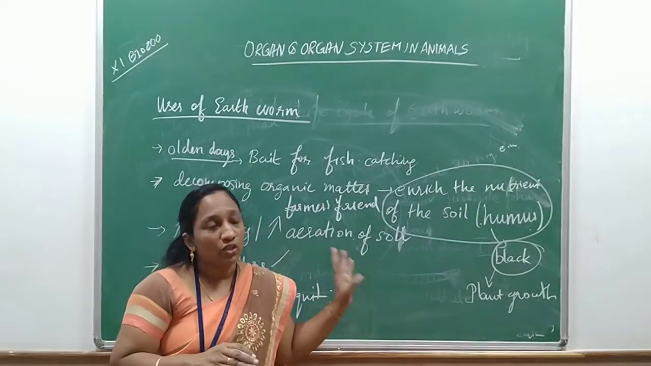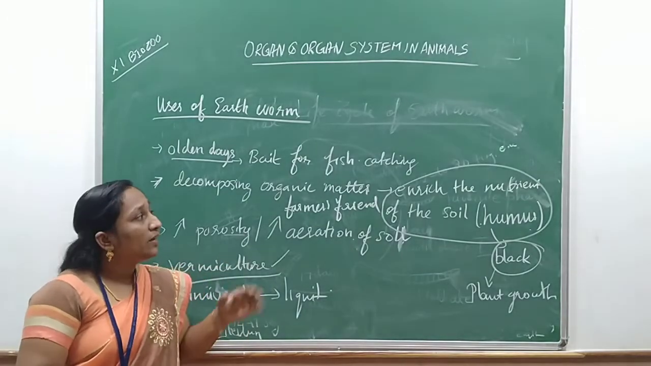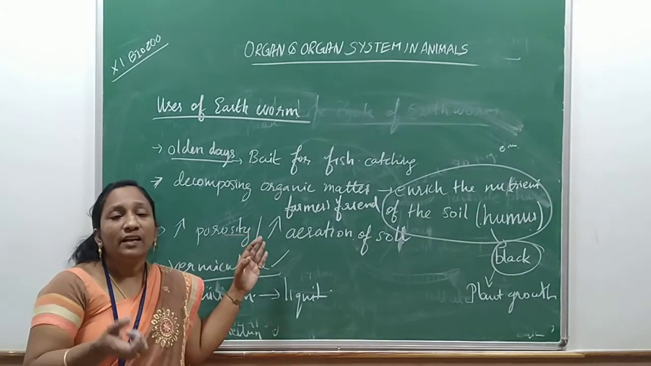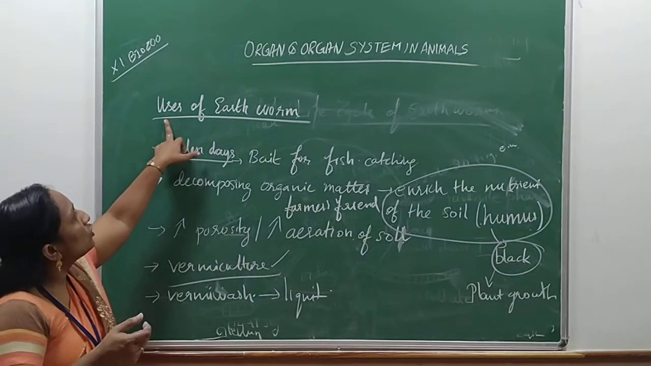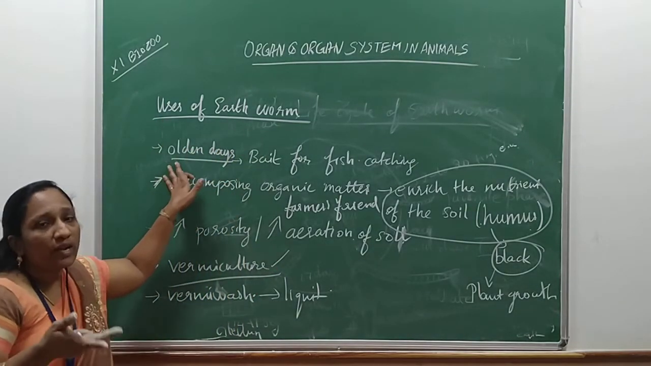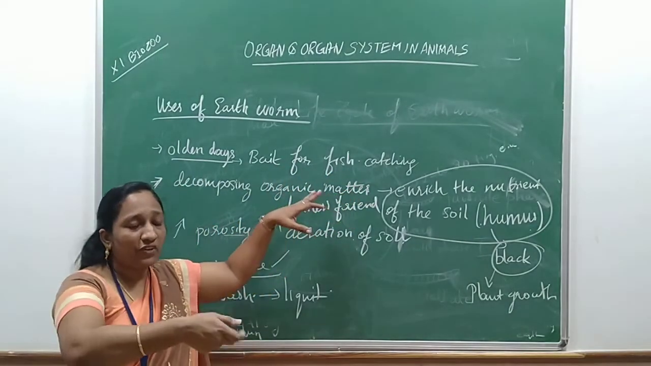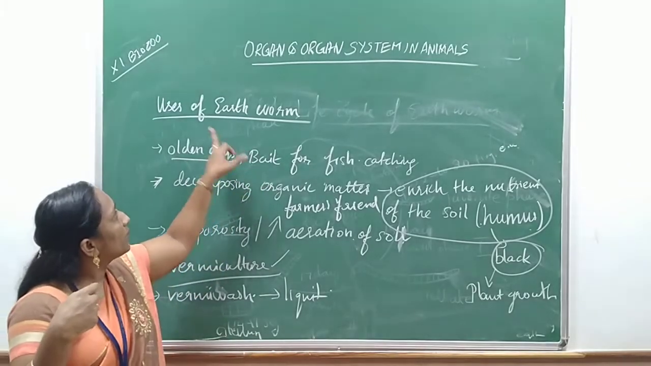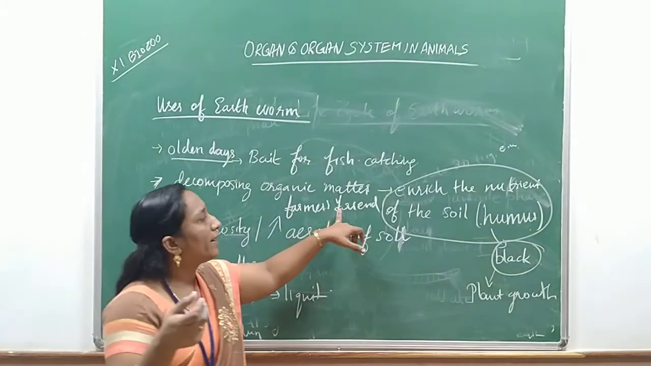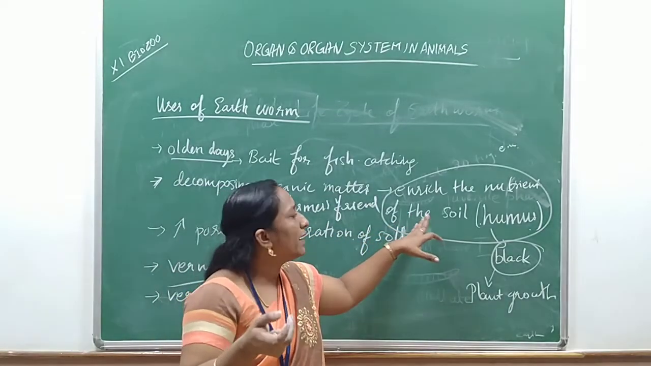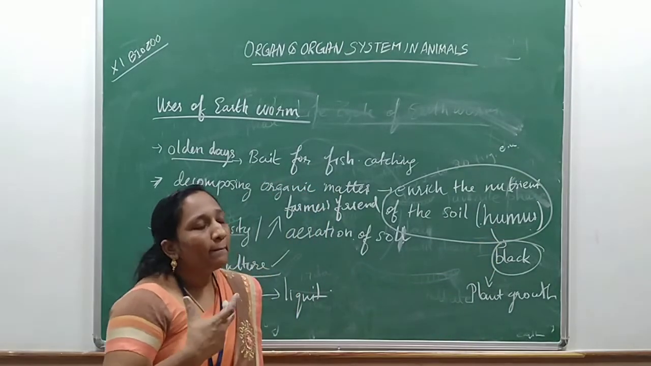Children, up to this clear? Once again we recall the economic importance and uses of earthworm. Even in countries like Japan, they take the earthworm as food. Now let us learn uses of earthworm. In olden days they used earthworm as a bait for fish catching. Next, it is used to decompose the organic matter, the fallen leaves, and convert it into nutrient humus, which is good for plant growth.